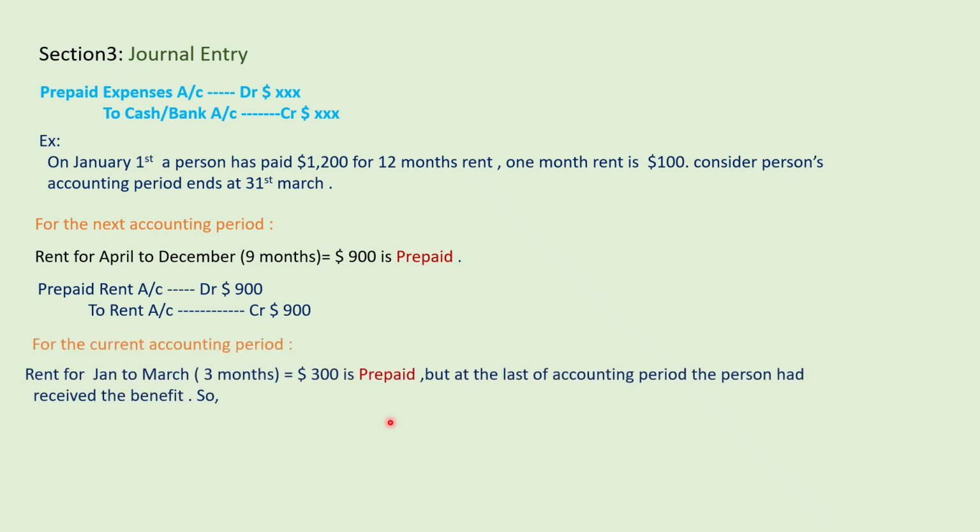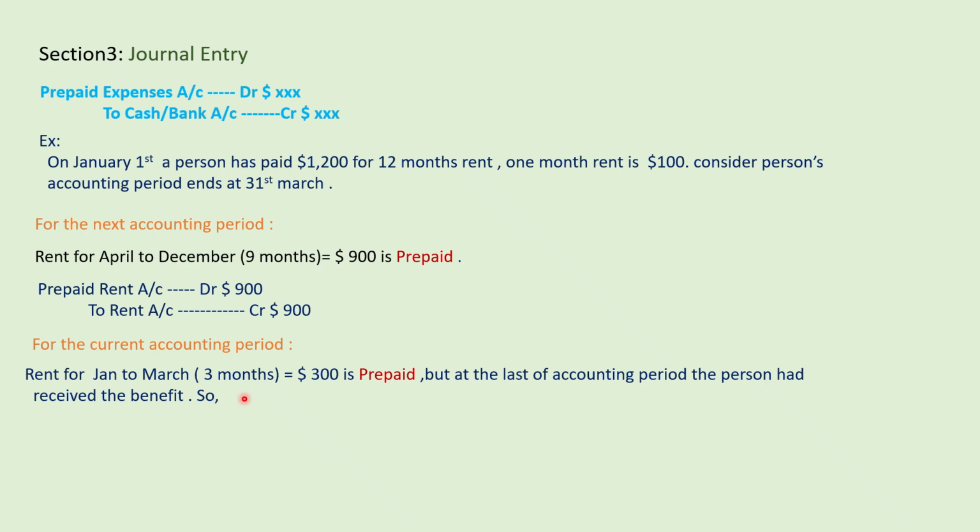Like this, rent he has paid for 3 months, so it's a prepaid amount, but by the end of the accounting period the person has received the benefit, so we will not be representing it under the debit side as prepaid expense.